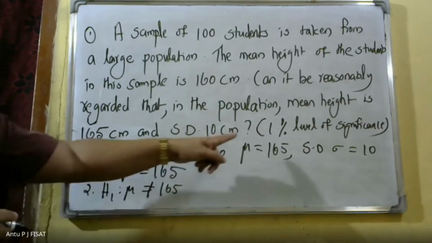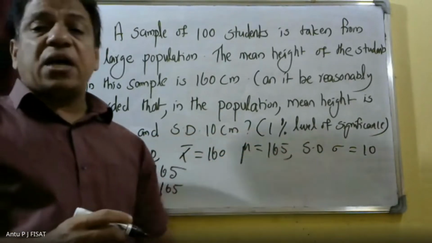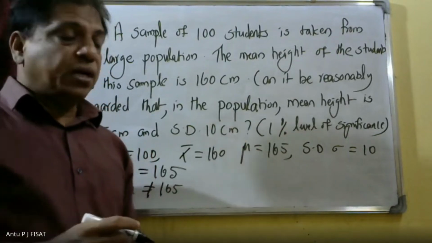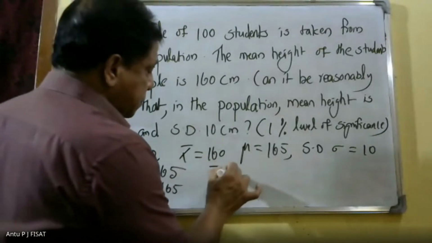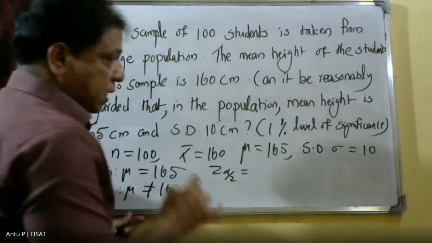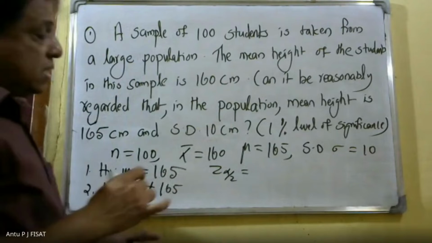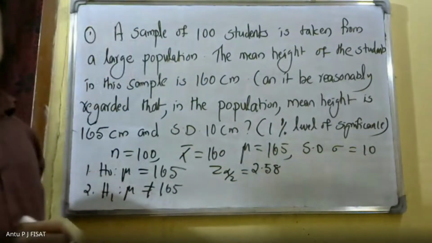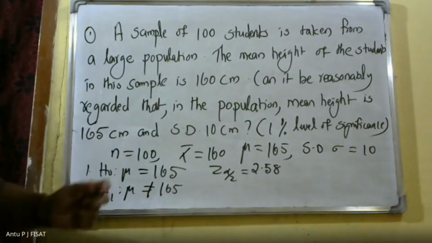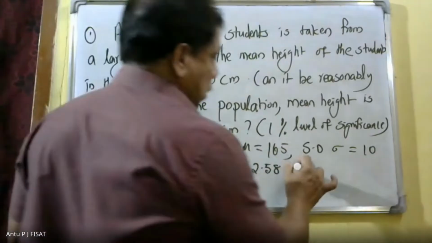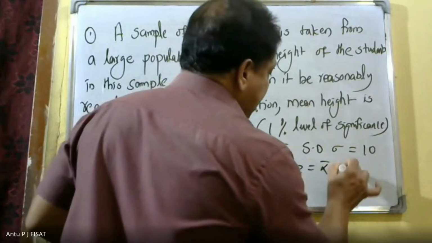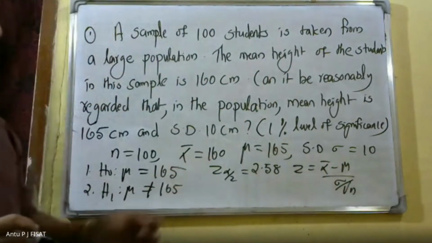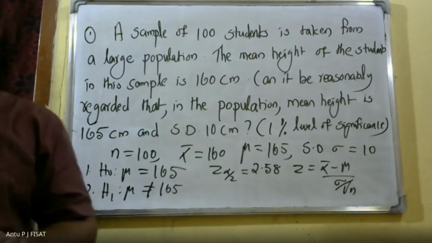Then level of significance, 1% level of significance. That means 99% confidence level. Therefore, Z alpha by 2 value will be 2.58. Then we calculate the test statistic Z is equal to x bar minus mu divided by sigma by root n.